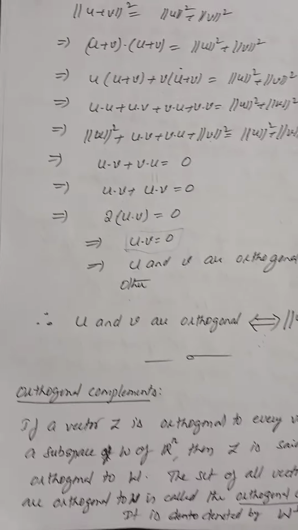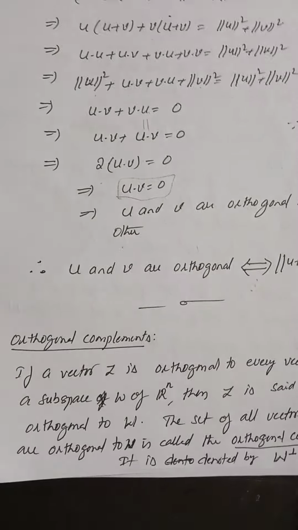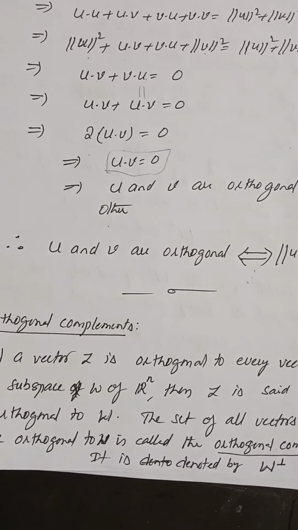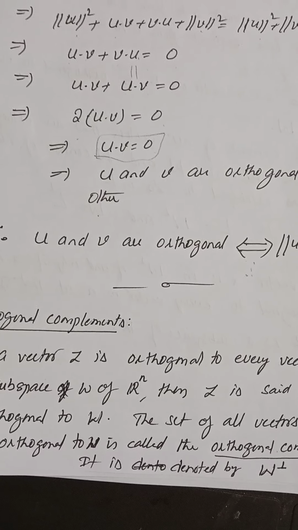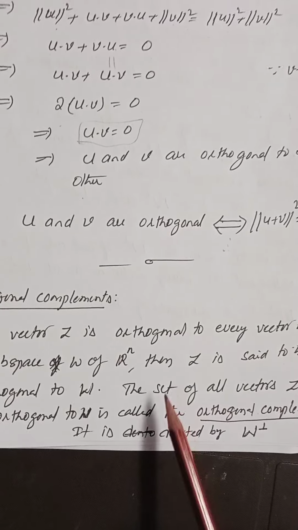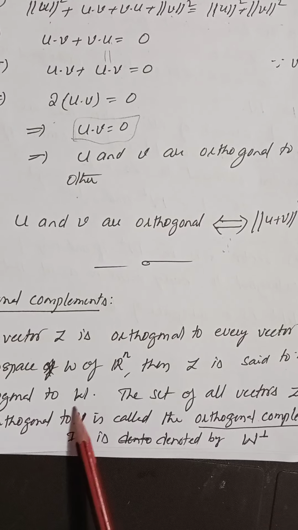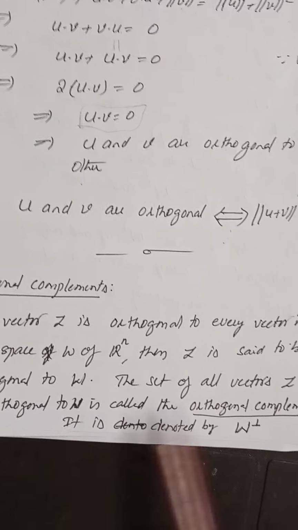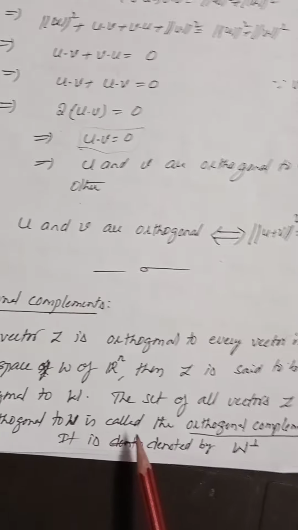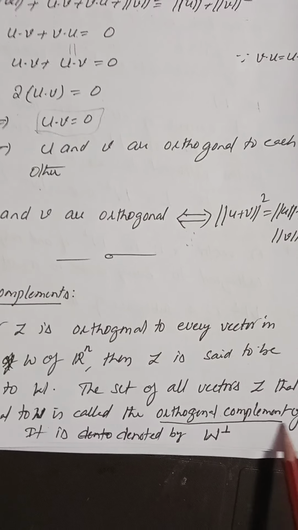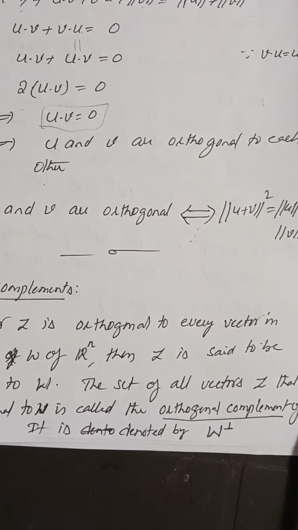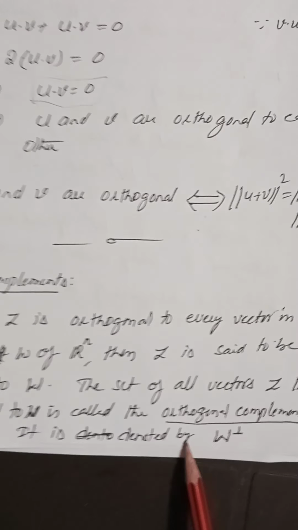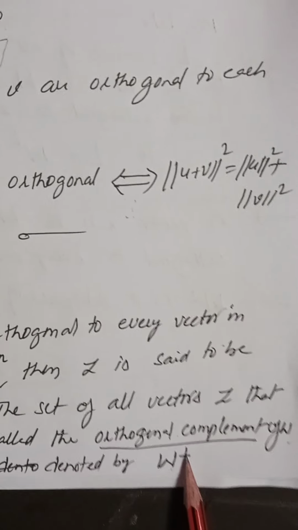Next, orthogonal complement. It's a definition: if a vector z is orthogonal to every vector in a subspace W of R^n, then z is said to be orthogonal to W. The set of all the vectors z that are orthogonal to W is called the orthogonal complement of W.